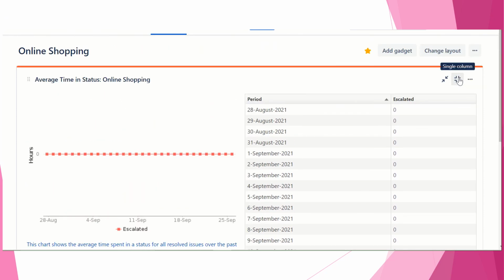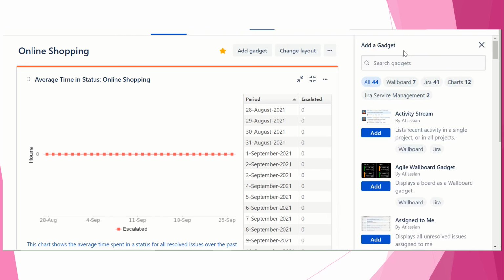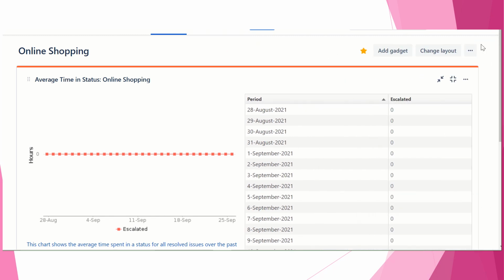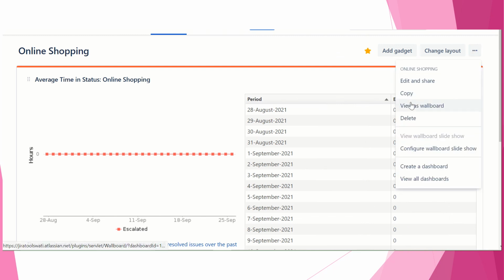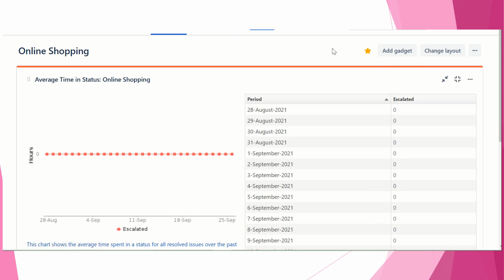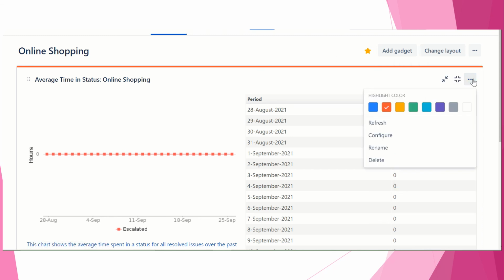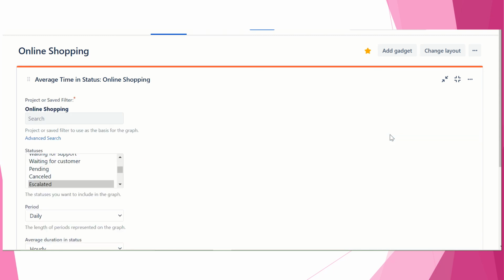We can make it a single column, and we can also go and edit it and change the layout. You can add an additional gadget if you want, and you can go here: edit, copy, delete, create a dashboard, view all dashboards. You can configure.